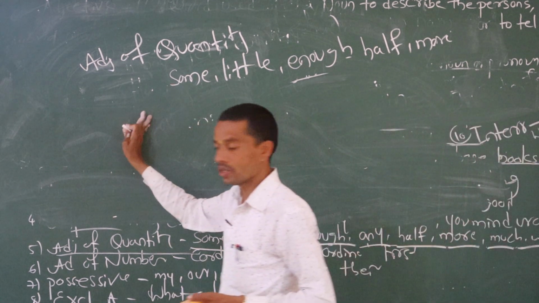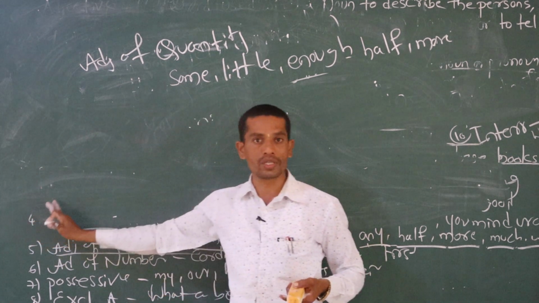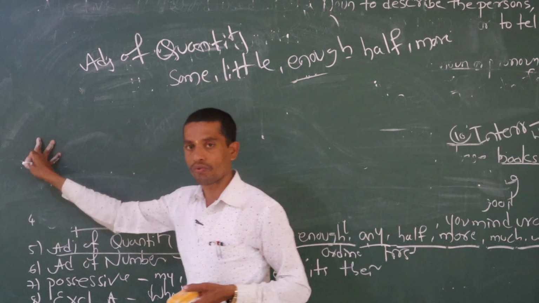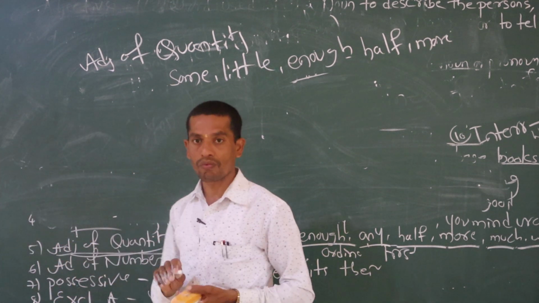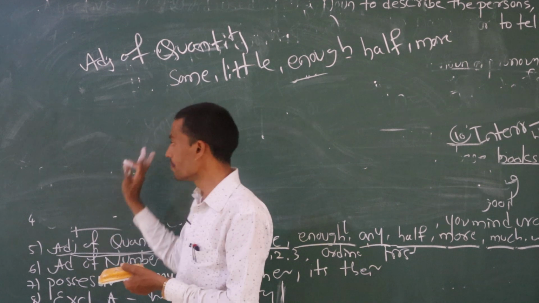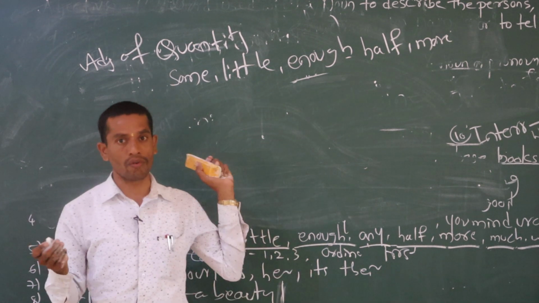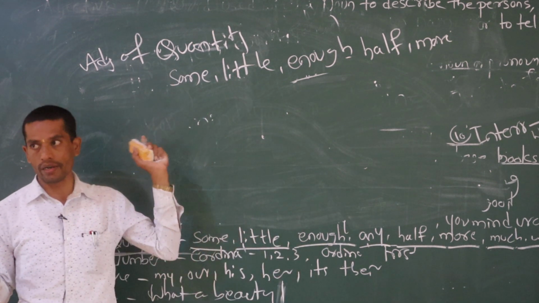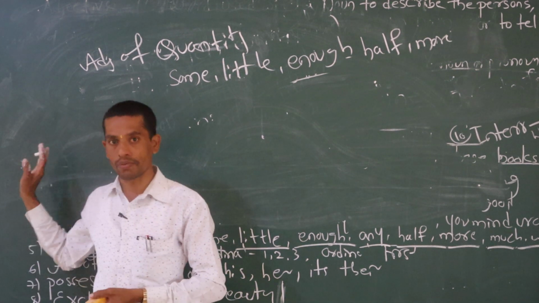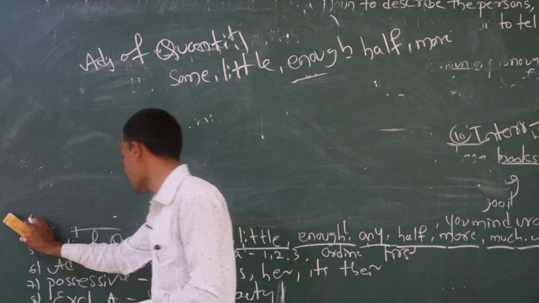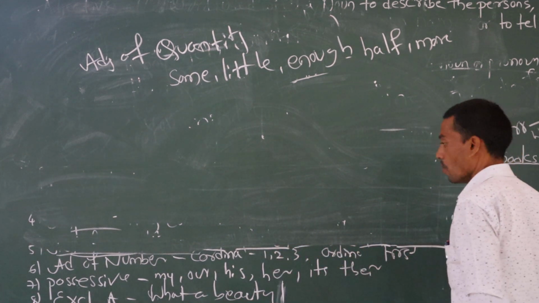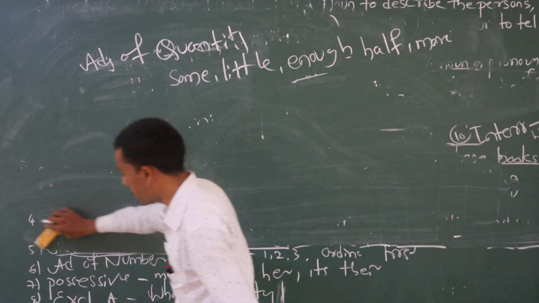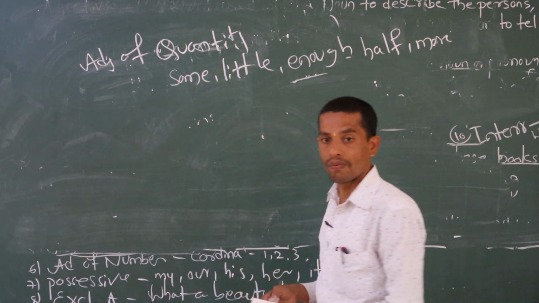If you find these keywords in a sentence, you have to immediately identify that it is adjective of quantity. There are minimum 6 to 8 clues. We use them day to day, like I ate much food and I ate less milk. That is called adjective of quantity: some, little, enough, any, half, more, whole. If you find this kind of words in a sentence, that is called adjective of quantity.